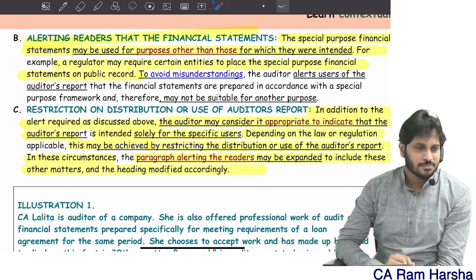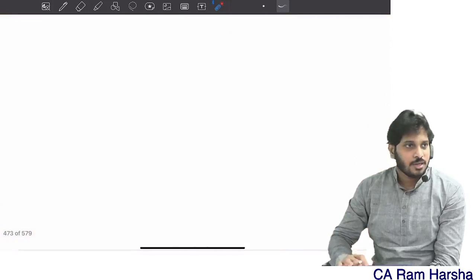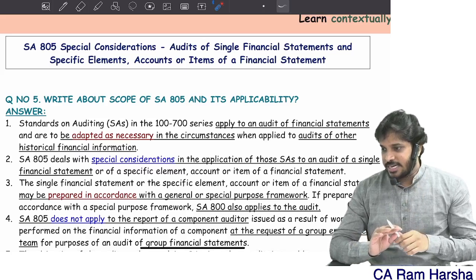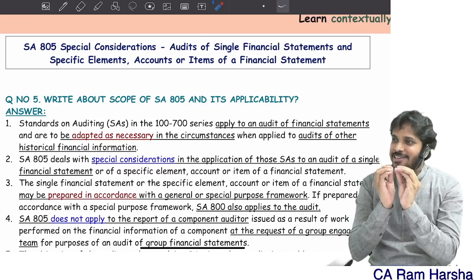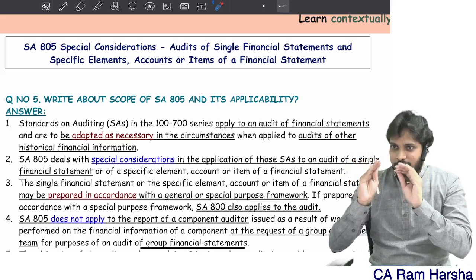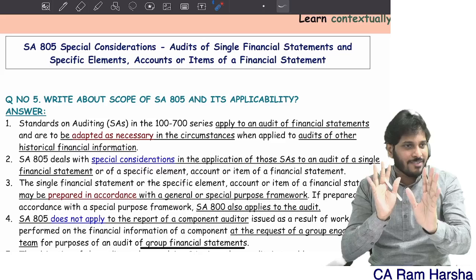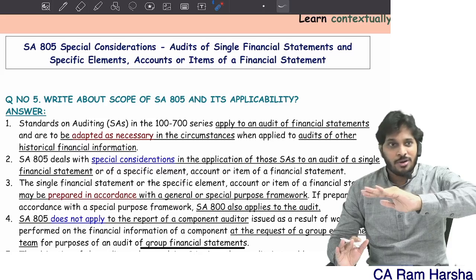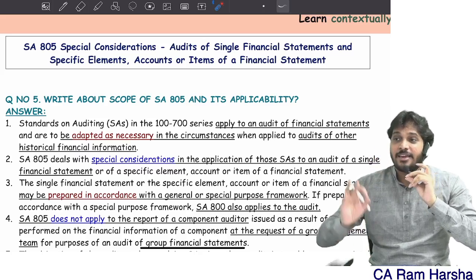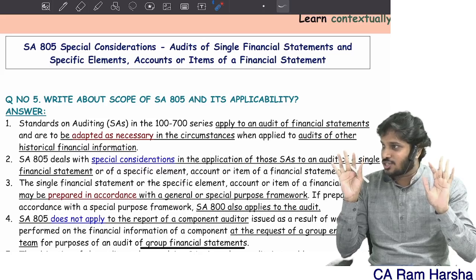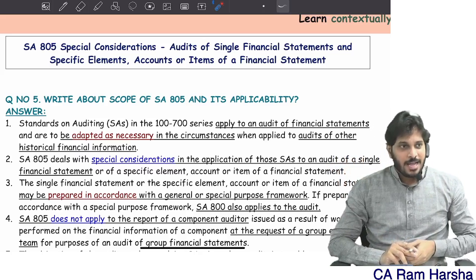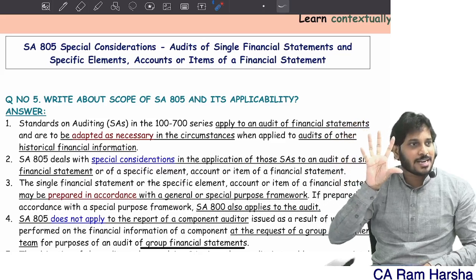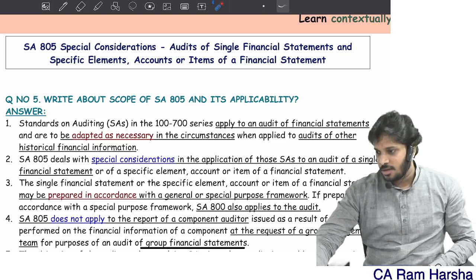You clear? 800 is over. Easy. All of you. Technically, the 800 standard is only a little difficult in the 800 series, but that 800 standard looks a little vague, especially that second question: need of the user, organizational standards, contractual provisions. I gave you that NGO example. Understood? That's it. Otherwise you feel like reading the same points 3 times, but those 3 points are slightly different. Just 2 minutes.